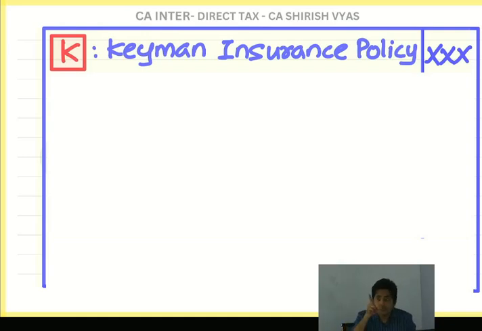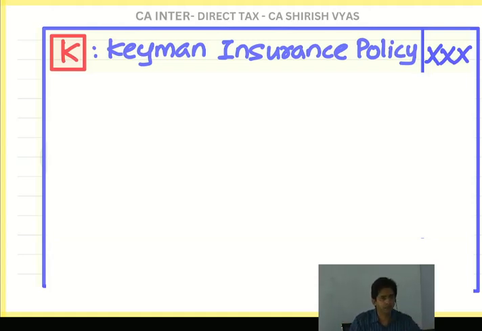This is a business insurance. You know what is Keyman? Keyman is the most important person of the organization. And if some person is very important for the business, business is always afraid. What if that important person dies? He will die, his family will cry. That is not the worry. What will happen to business? So we are worried about business. And for that we take Keyman insurance.